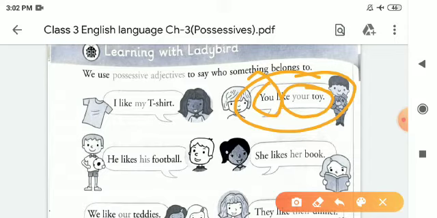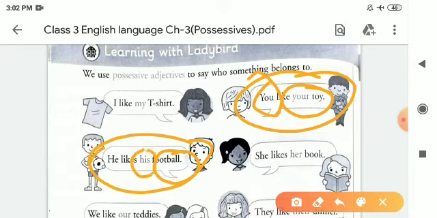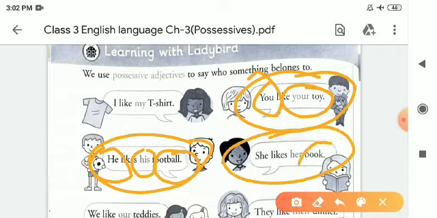After that, he likes his football. Football is a noun, that's why we are using our possessive adjective before the noun. His is a possessive adjective of he. After that, she likes her book. Book is also a noun here, and we always write our possessive adjective before a noun. So her is a possessive adjective here of she.